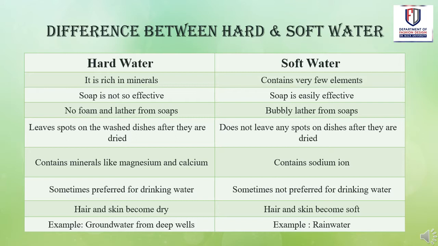Hard water contains minerals like magnesium and calcium. Soft water contains only sodium ions. Hard water is sometimes preferred for drinking, whereas soft water is not preferred for drinking. Hair and skin become dry if we use hard water. Hair and skin become soft if we use soft water. An example of hard water is groundwater from deep wells. An example of soft water is rainwater.